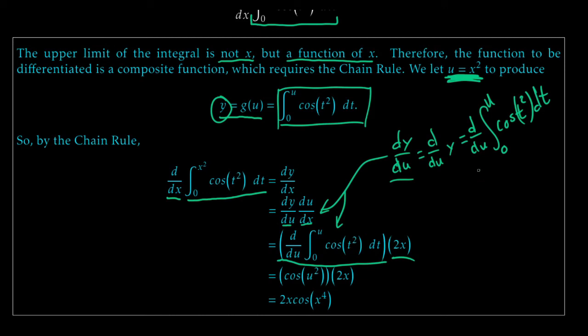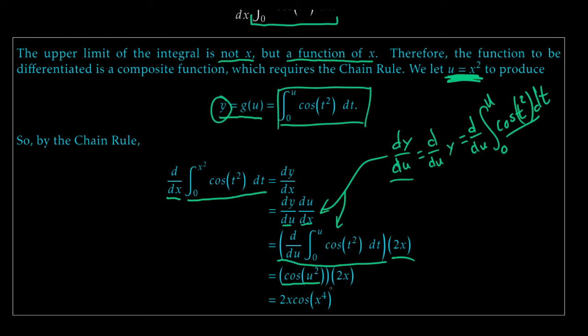So what I pick up from this is just cosine of u squared. That is, I take the integrand and I replace the dummy variable, here it's a t, with the variable of derivation, the independent variable. That's u. So cosine of u squared times 2x is what I have, and just replacing u with what x is, I'm all good to go.